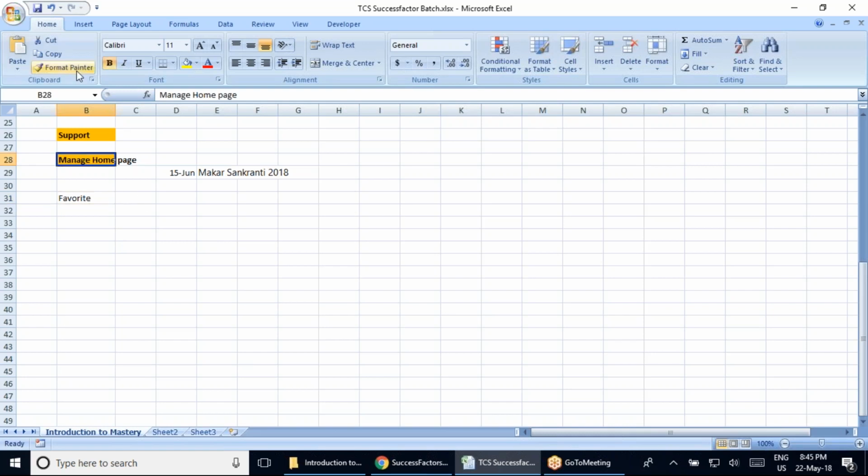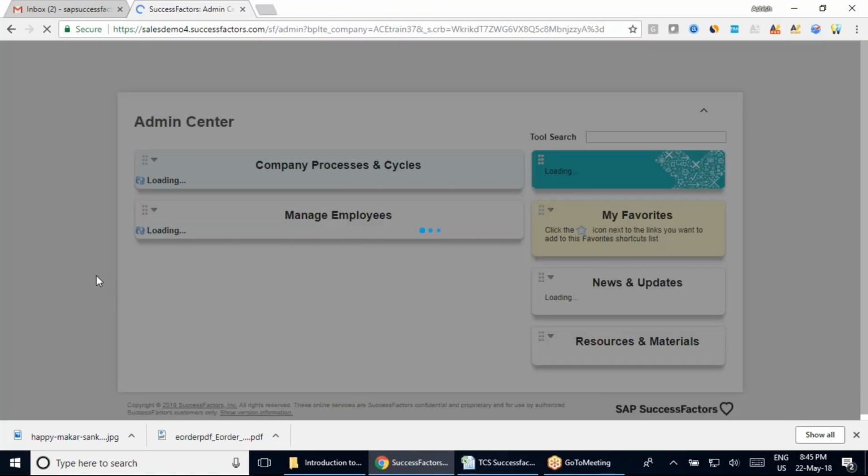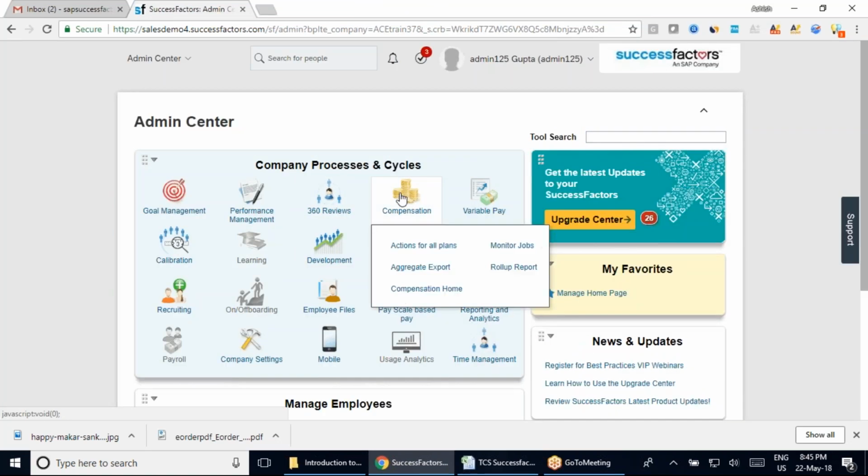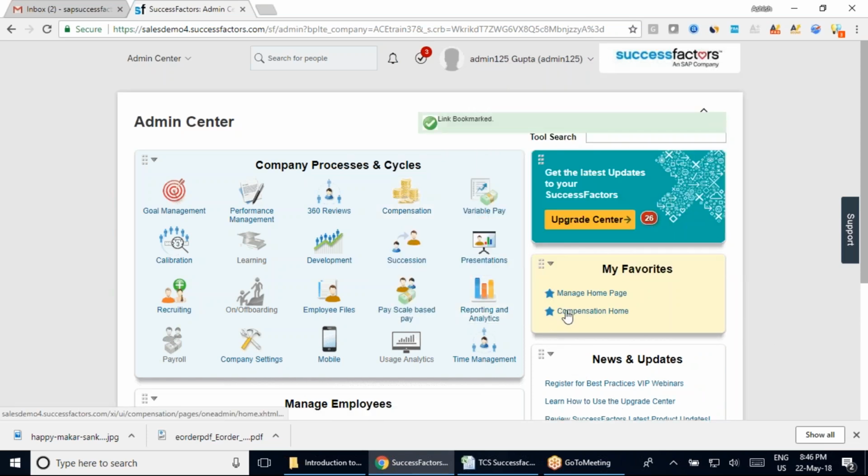Like this, you can add all these to your favorites. Let me show you some more examples. Let me show you from compensation. Again, if I come here into compensation, you can see wherever I bring my mouse, it is taking up this section, right? If I select this section, you will see it has been added up here.